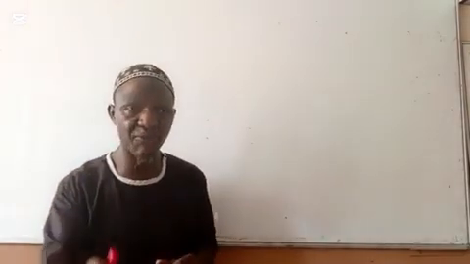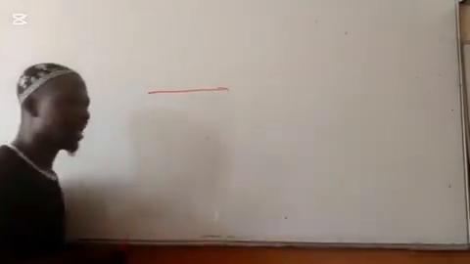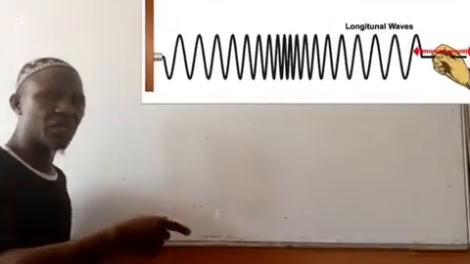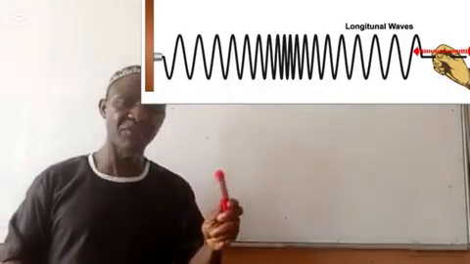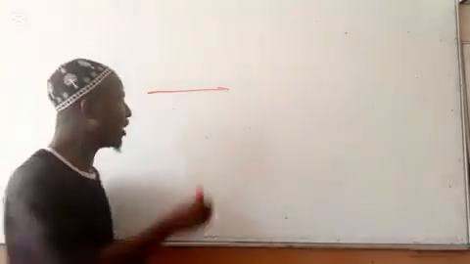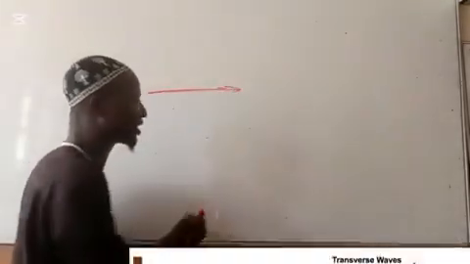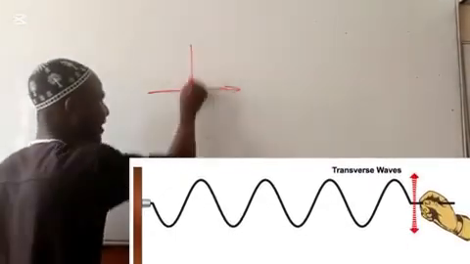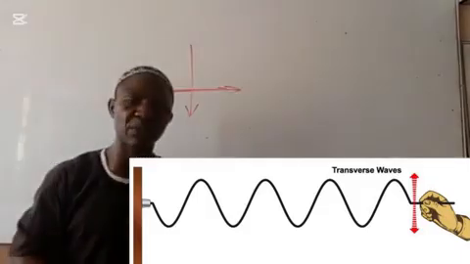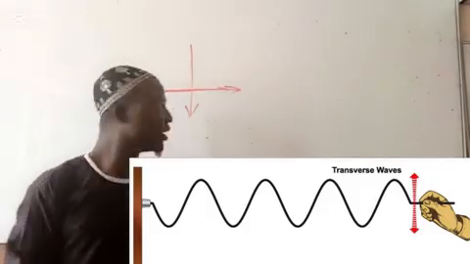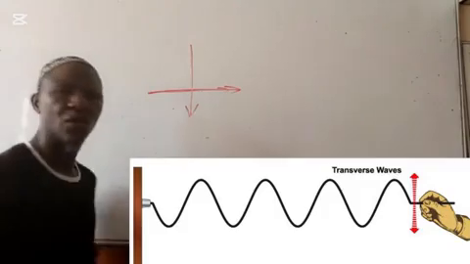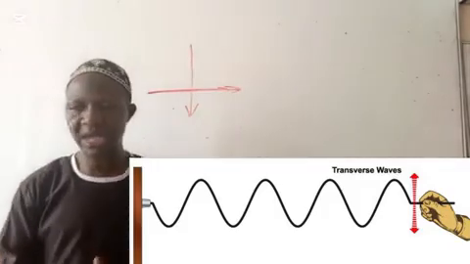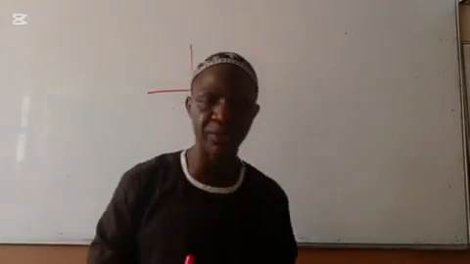When you generate wave in this direction, and the vibration of the medium is also in this direction, we call it what? Longitudinal wave. So an example of that is the sound wave. But when we propagate wave in this direction and the direction of vibration is like this, don't forget, that's why I said you need to go and watch the previous video for you to enjoy this one very well. If the direction of propagation is like this and the medium is vibrating in this direction, we call it what? Transverse wave.